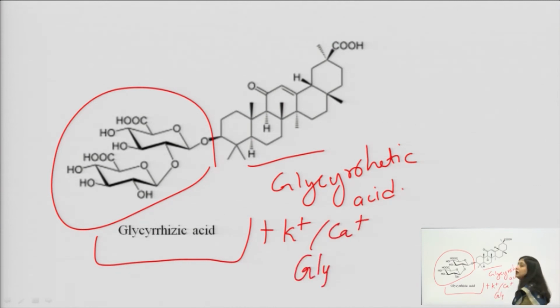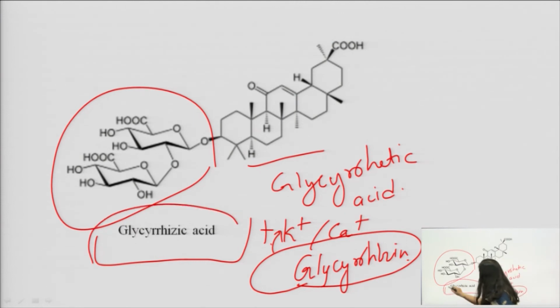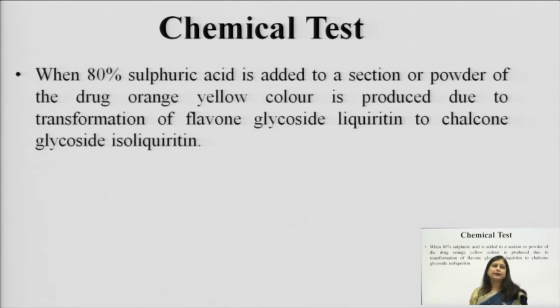It will become glycyrrhizin. So, this is the main glycoside, which is the potassium and calcium salt of glycyrrhizic acid. Glycyrrhizic acid is a glycoside and its aglycone is known as glycyrrhetic acid.